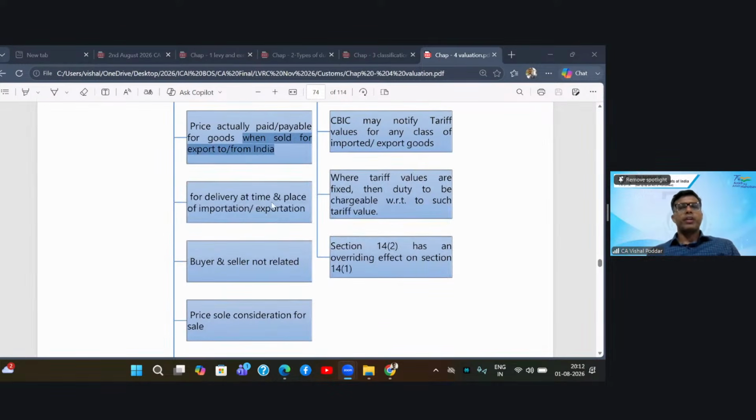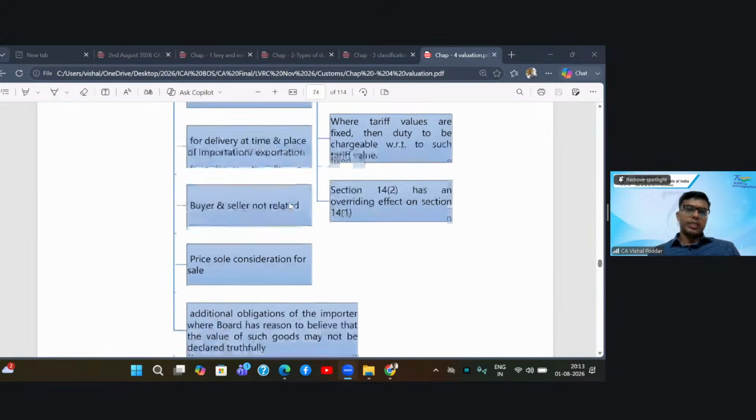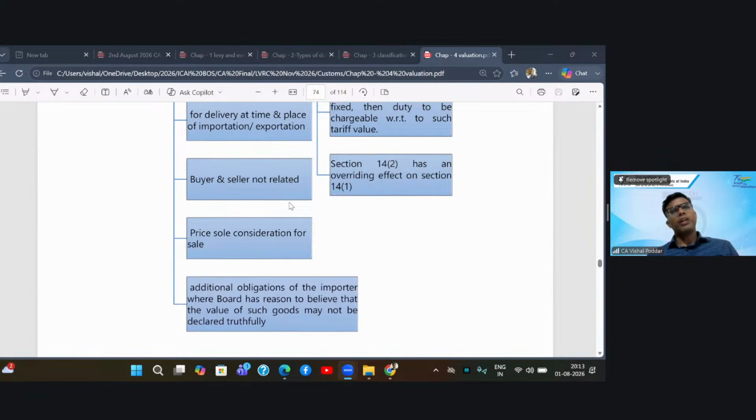Second, for delivery at the time and place of importation, which means what? We want the CIF value. That is a value which is the price of my goods till my Indian port. Now, for accepting this value as the final value, this section has put in two broad conditions.